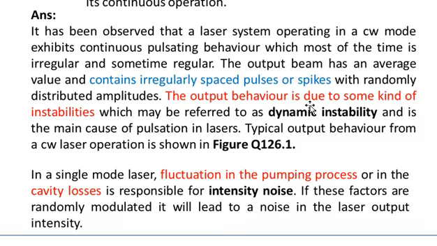The output behavior is due to some kind of instability, which may be referred to as dynamic instability, and is the main cause of pulsation in lasers. Typical output behavior from a CW laser operation is shown in figure 126.1.